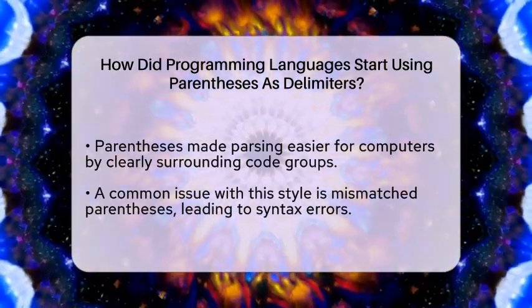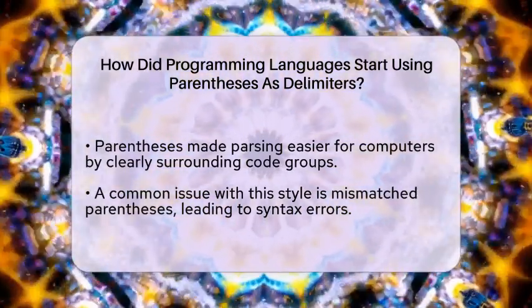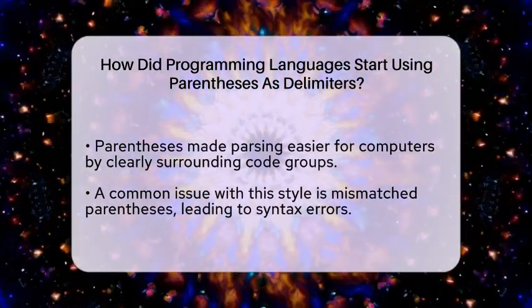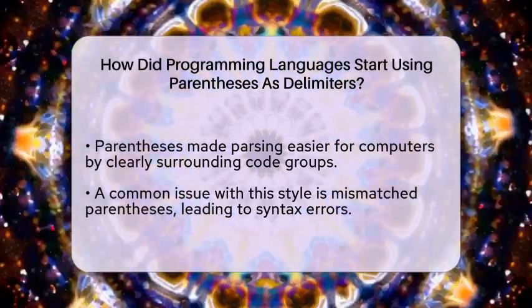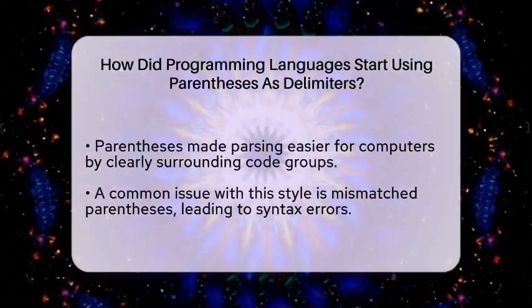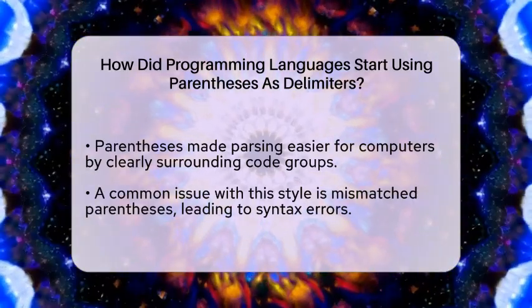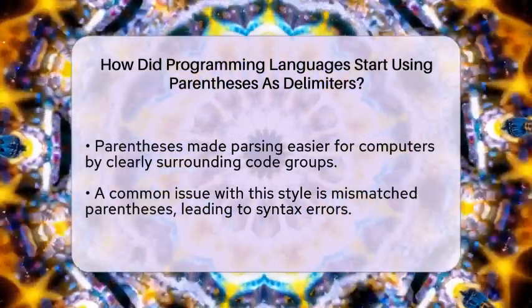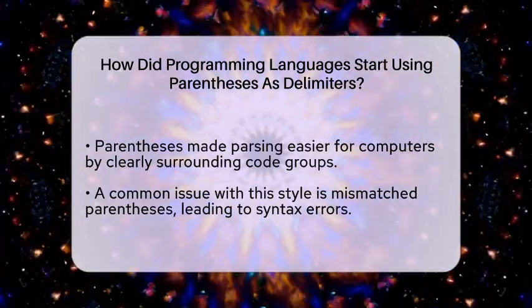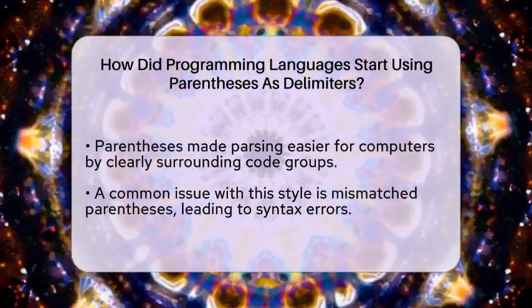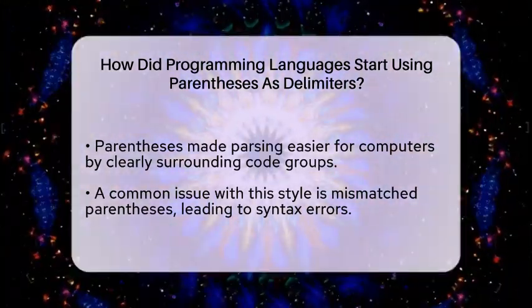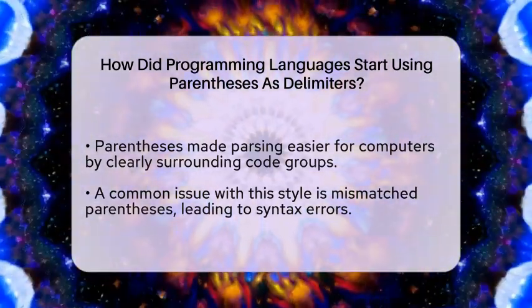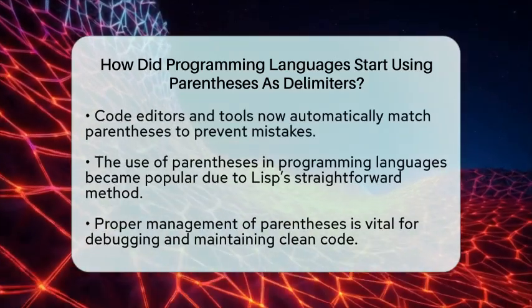When programmers forget to close a parenthesis or accidentally add an extra one, it causes syntax errors. These mismatched parentheses can make the code impossible for the computer to understand. That's why tools like syntax highlighters and code editors include features to match parentheses automatically. They help programmers spot mismatched parentheses before running the code.